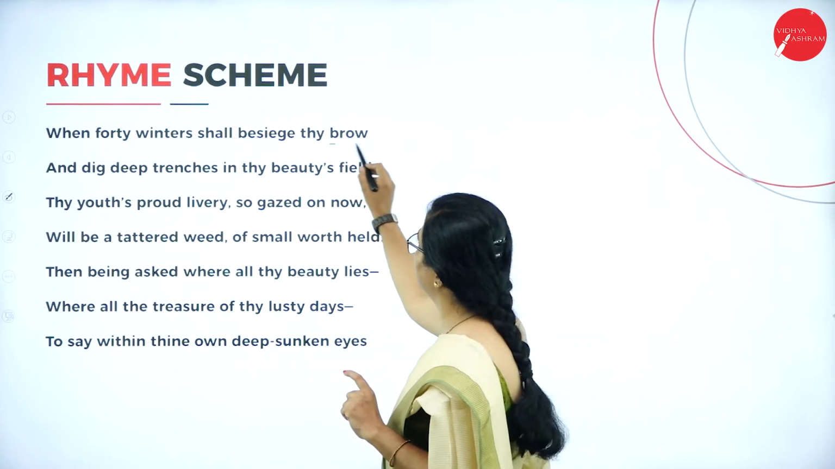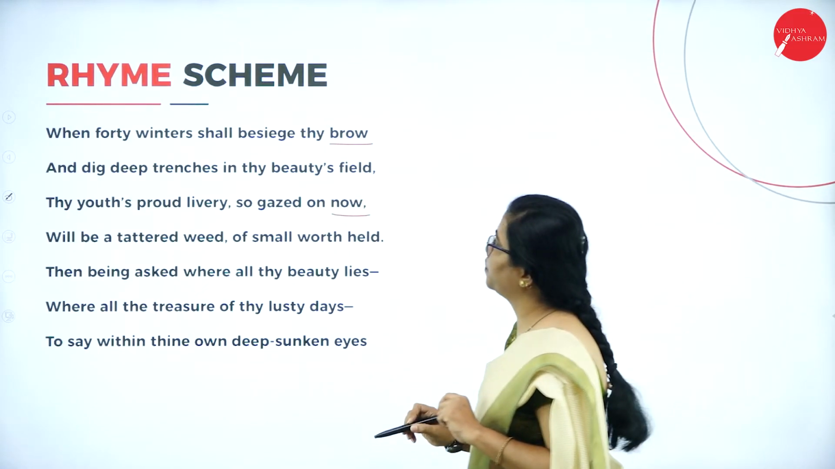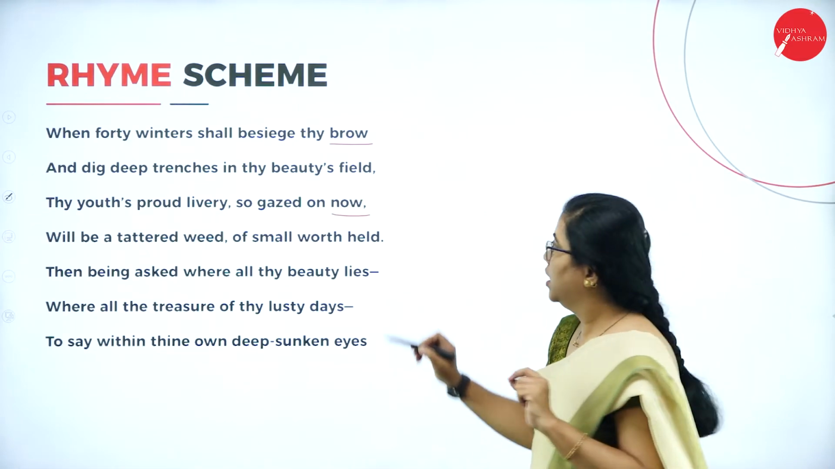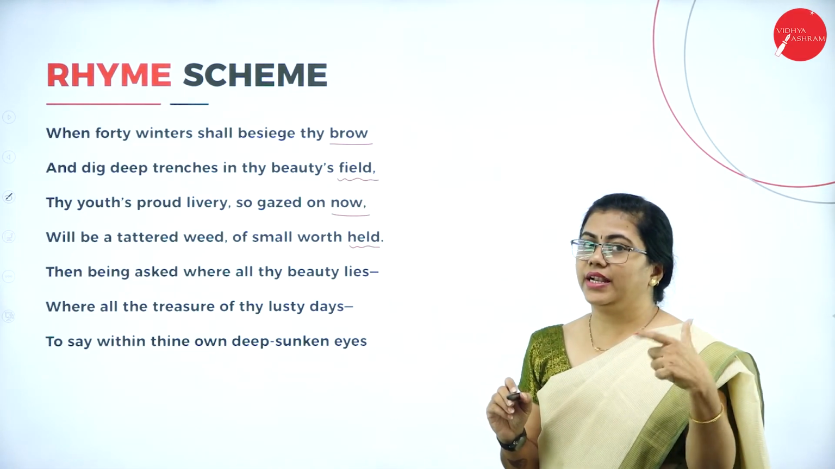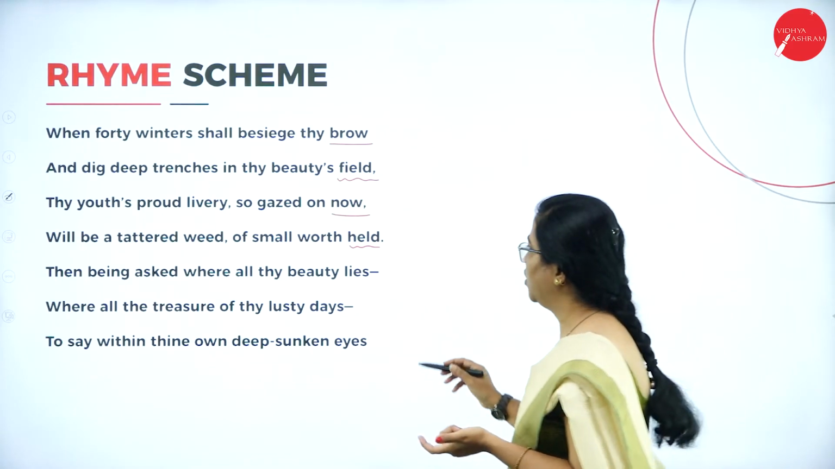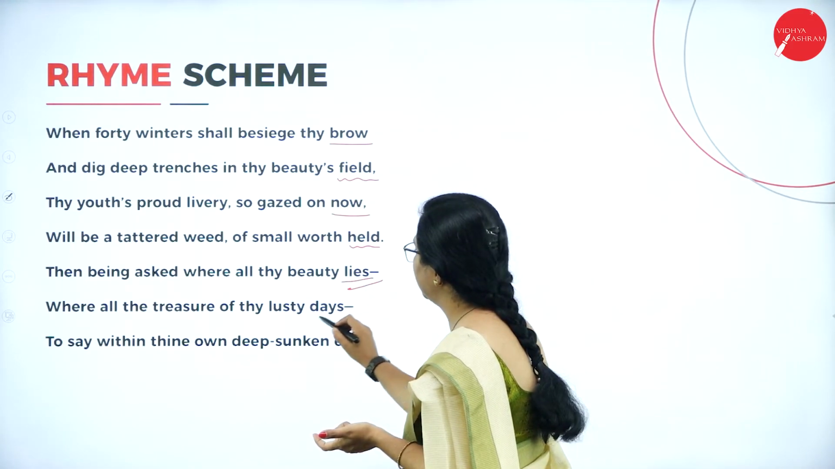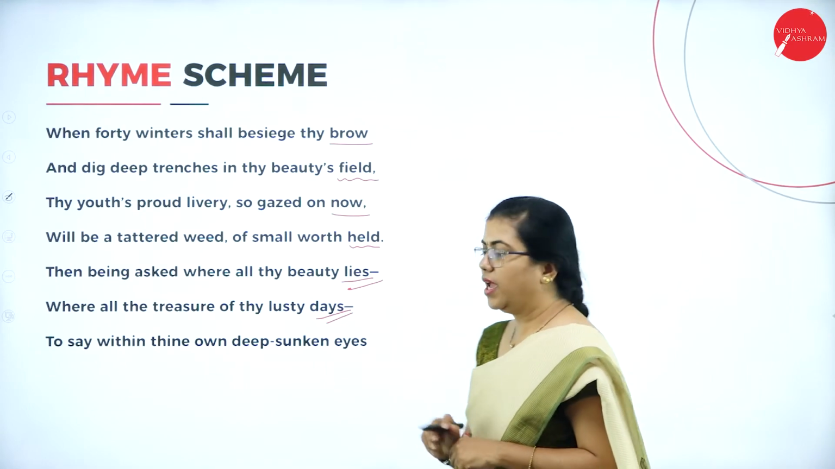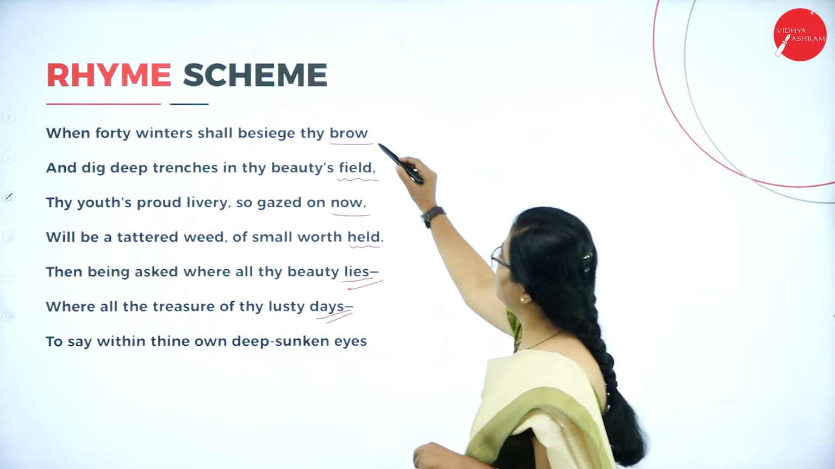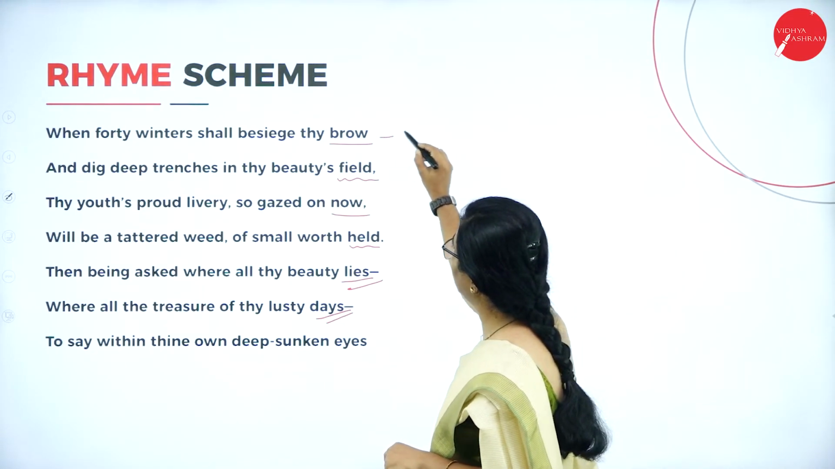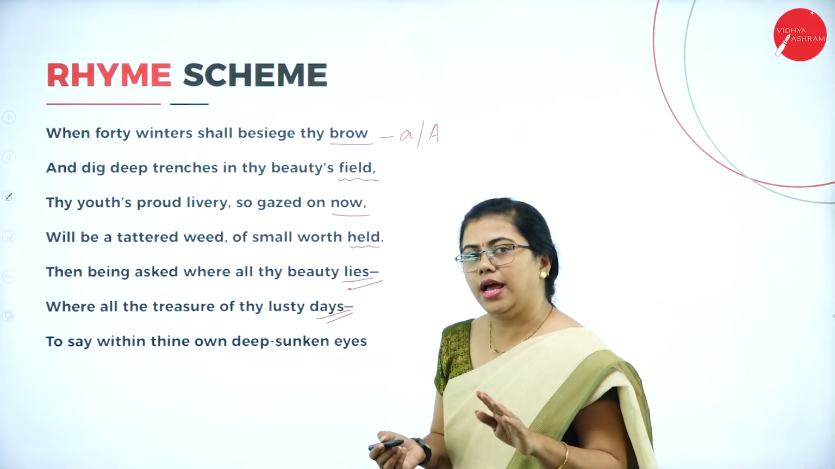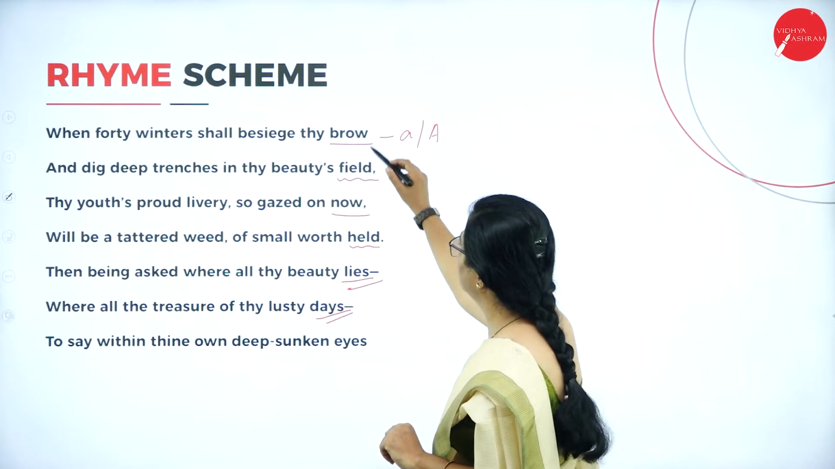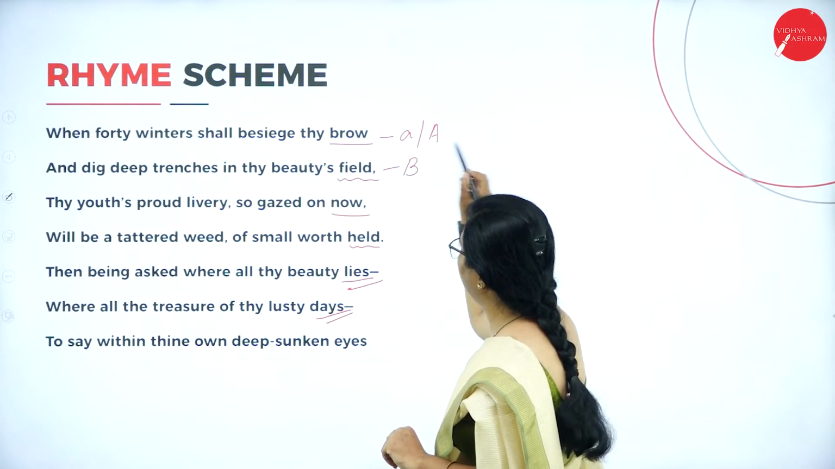So here you can see brow, now, field, held. It ends with the same sound. Then here it is lies and days. I'll come to this a little later. So here when you find the similar rhyming words, you can give a name to it. You can give either a small letter or a capital letter. I'm going to consider capital letter. So this is not rhyming with this, so I give a different name.